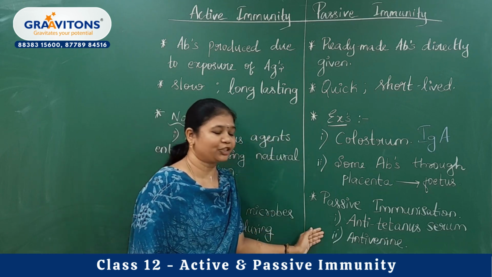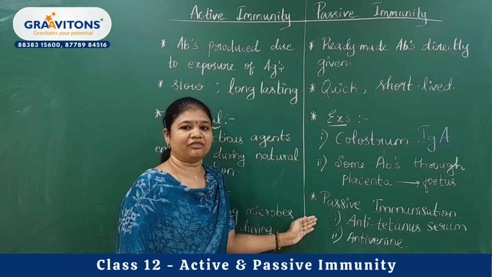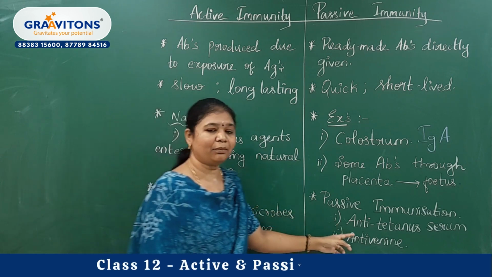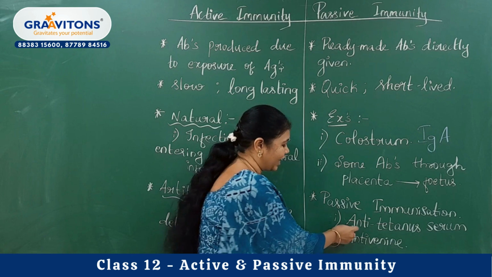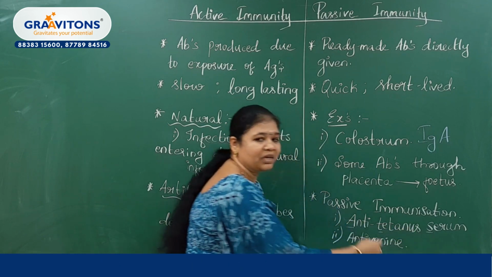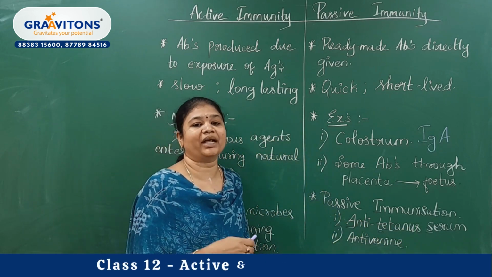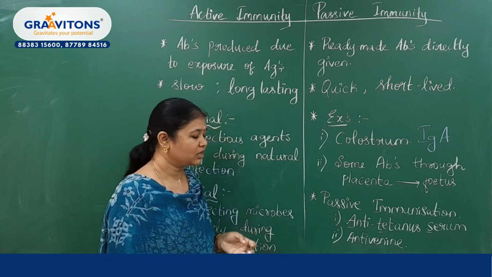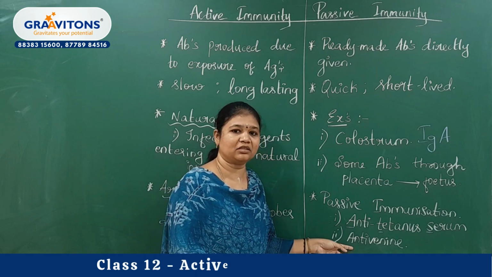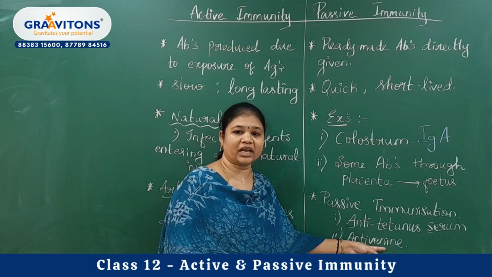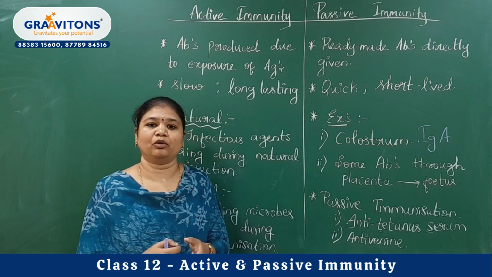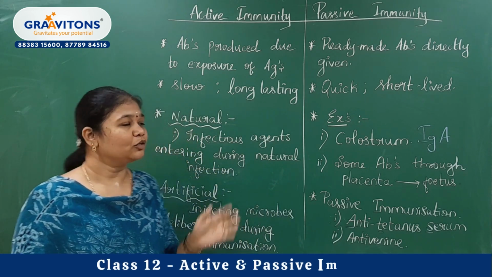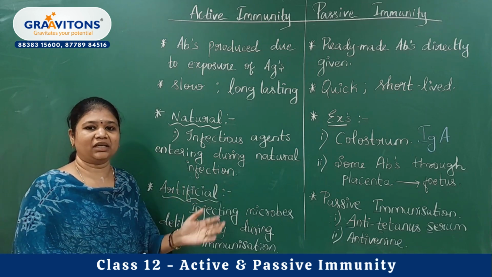And for artificial passive immunization, if a person is suffering from tetanus, they will be given ATS, that is anti-tetanus serum. This serum contains prepared antibodies, so the person will produce a quick response. In the same way, for snake bites we will give antivenin. This also contains prepared antibodies to give the person an immediate immune response. So these are all the differences between active and passive immunity.